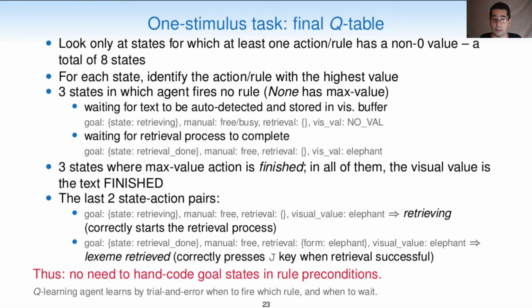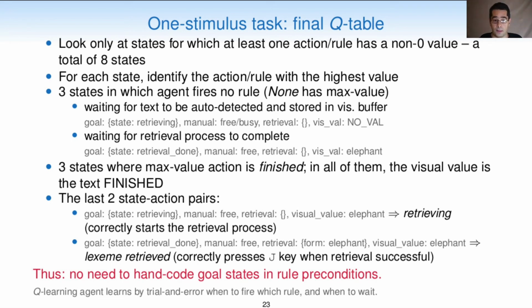For each state, we identify the action rule with the highest value, and we see that there are 3 states in which the agent fires no rule. That's when the agent waits for the text to be auto-detected from the virtual screen and stored in the visual buffer, or when the agent waits for the retrieval process to complete. There are 3 states where the maximum value action is finished, and again, this makes sense. In all of them, the visual value is the text finished. The final 2 state action pairs are as follows.